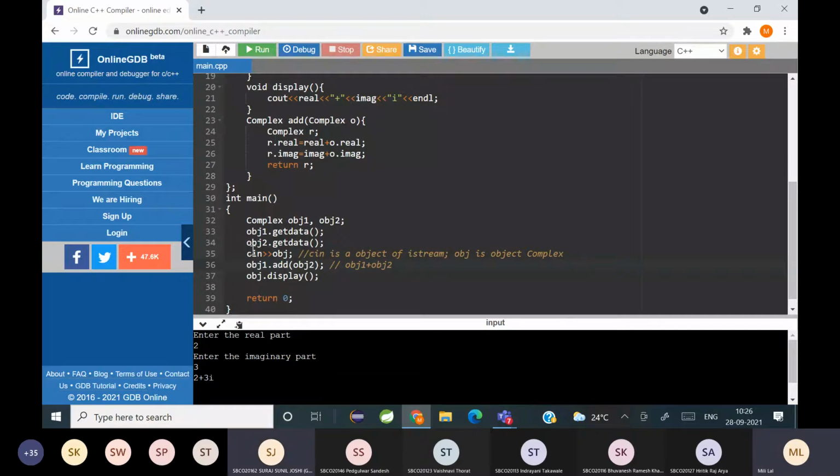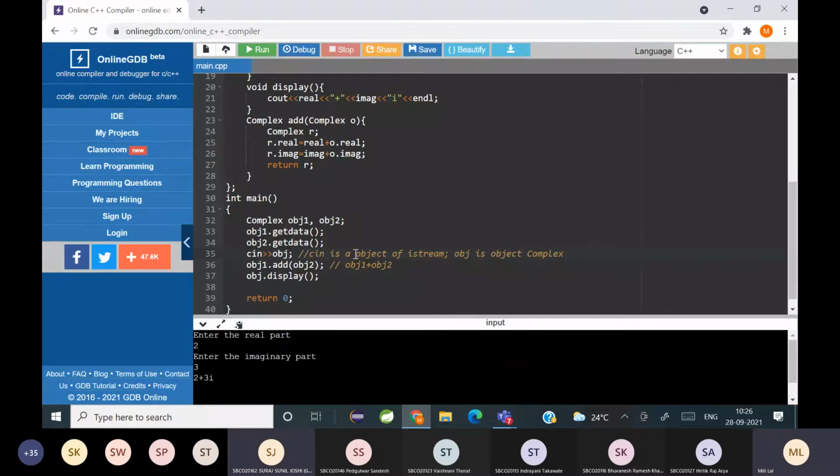Yes. But here one object, which is cin, cannot call a function. Why? Because cin belongs to which class? To call a member function of a class, we have to use an object of that class, right? Yes.